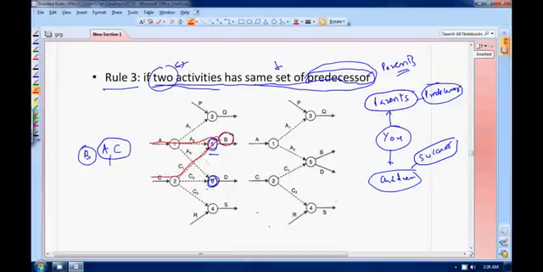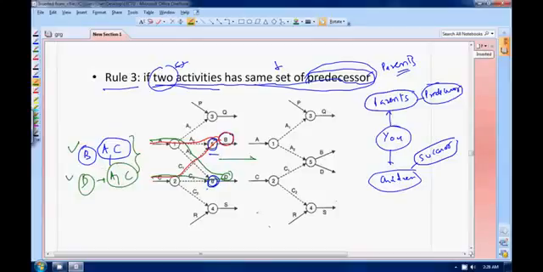Is it okay? Now similarly you look at D. This is your D. If you go back like this, it is dependent on A, and you go back like this, it is dependent on C. Is it okay? So your B is dependent on A and C, and your D is also dependent on A and C. That is, we can say that B and D have the same set of parents. Is it okay? Same set of parents.